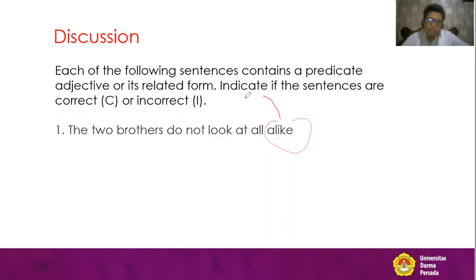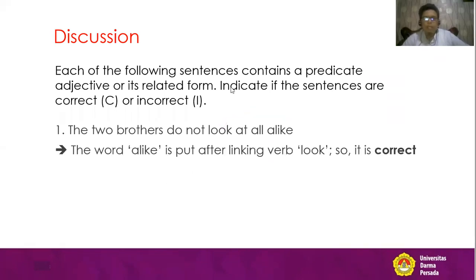Alike is put indirectly after look. Or we can say, do we have a noun after alike? No, we don't have any noun after alike. So we can say that alike is a predicate adjective. It is put correctly after a linking verb. So what we can say is like this. The word alike is put after the linking verb look. So it is correct.